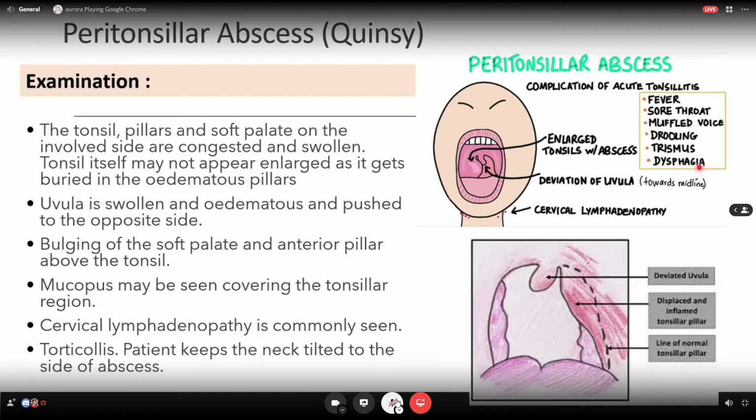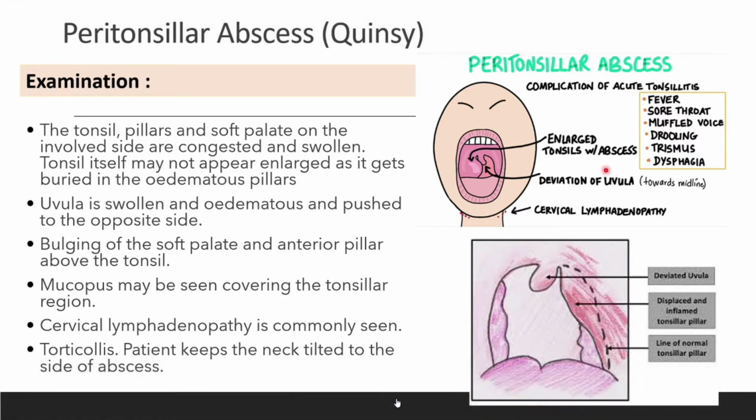Trismus bukan hyperextended neck. Trismus susah nak open. Trismus is my issue yang saya kadang-kadang tak boleh nak buka my jaw. I usually bangun pagi, I have a lot of saliva produced.